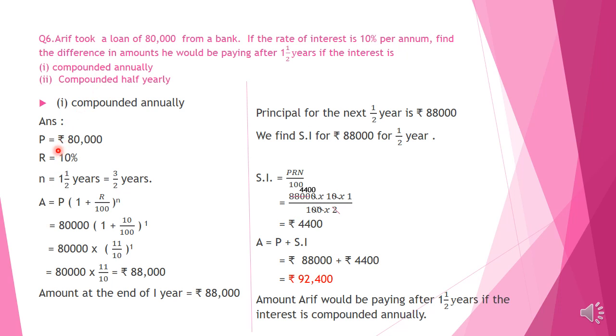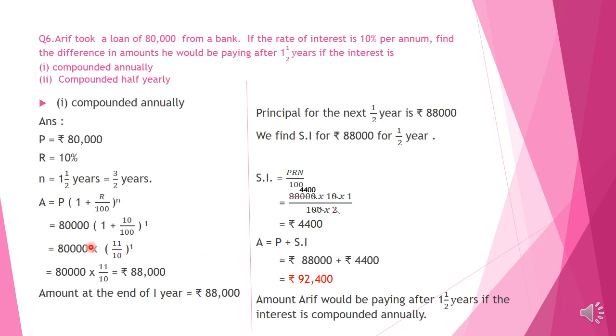Let us write first the information given. P is equal to rupees 80,000, R is equal to 10%, N is equal to 1.5 years. It means 3 by 2 years. 2 ones are 2, 2 plus 1, 3 by 2 years. And when the time is 3 by 2, we cannot find the amount directly using the formula, children. So we have to first find the amount for 1 year. Then we will find the interest for half year. Then we will add principal plus simple interest. Then we will get the amount after 1.5 years.